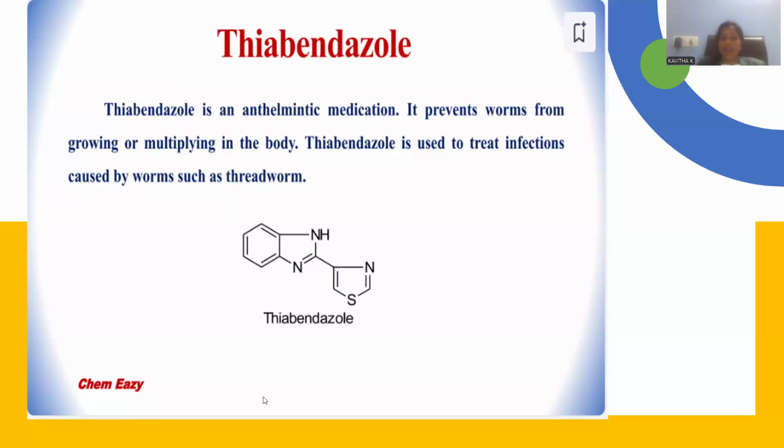In the same manner, I have thiabendazole. Thiabendazole is a drug where you have a thiazole in contact with benzimidazole. This is a benzo-fused compound, benzimidazole. Benzimidazole and thiazole exist together within the molecule. Again, this has anti-helminthic activity.